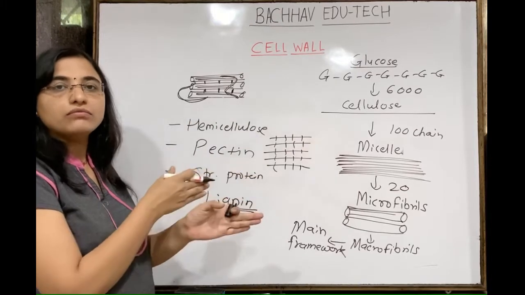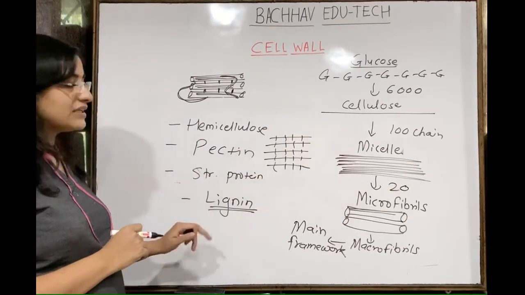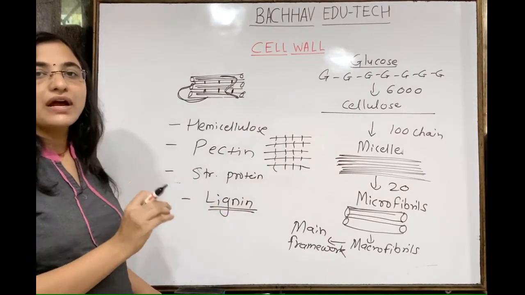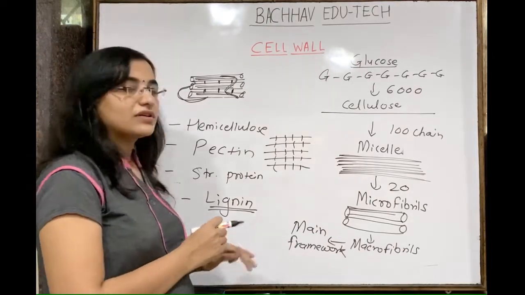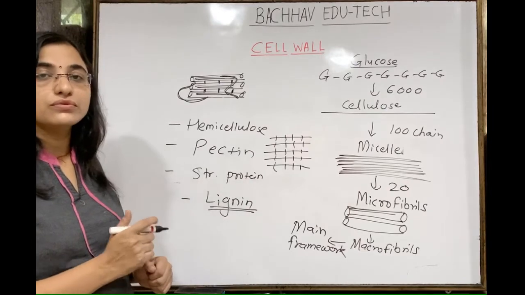It does not allow the entry of the pathogen into the plant. So lignin is the one that avoids the entry of the kind of plant pathogens into the plant cell. So it is the major content of the cell wall again. It provides more rigidity to the cell.